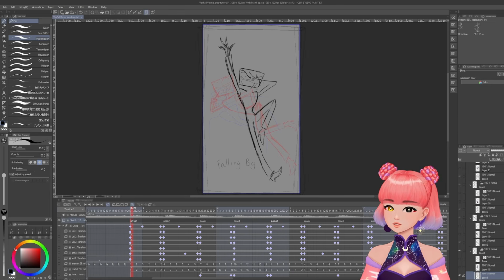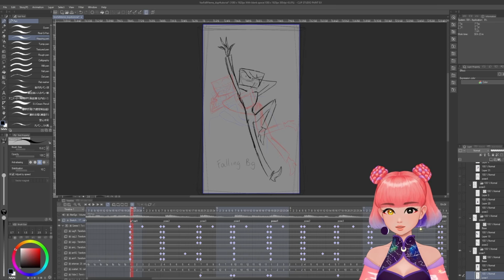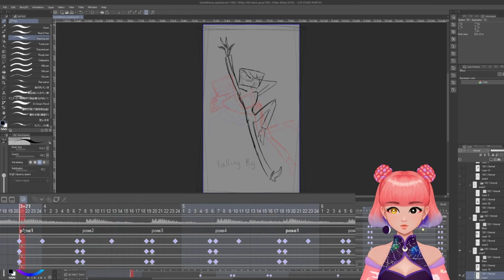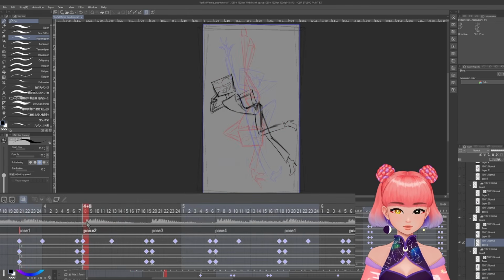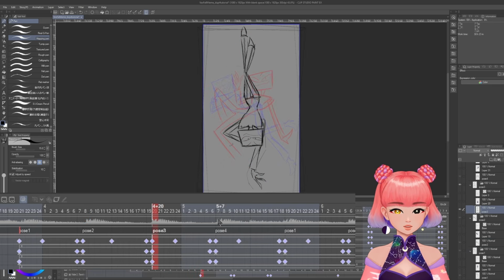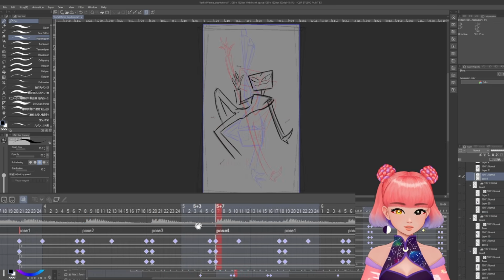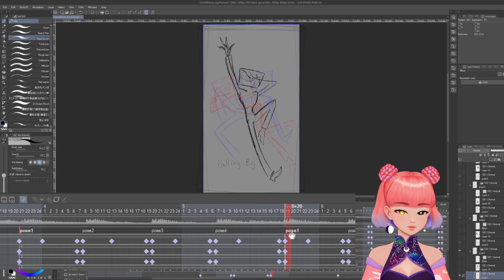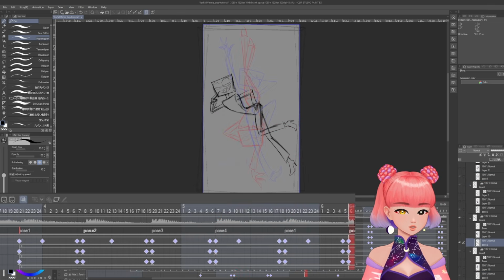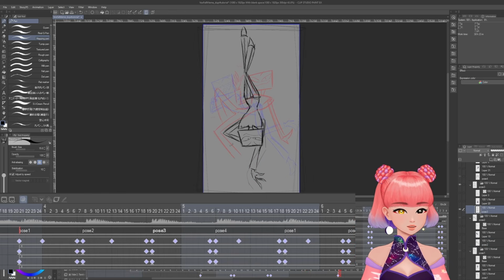Oh, and one more thing. Line up big movements with the beat of the music. For example, each pose change here lines up with a spike in the music graph. So Clip Studio Paint actually has a little graph that represents the volume of the music. So you really just have to line up your key changes with each spike in the graph.